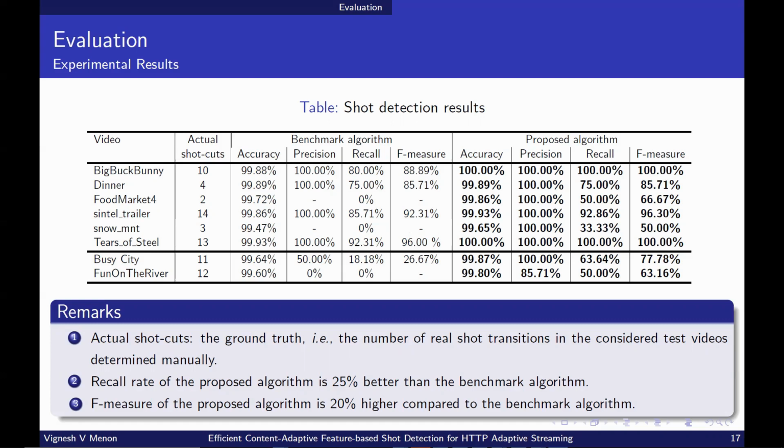Using the benchmark algorithm for the Fun on the River sequence, the recall and precision values are 0%, and the F-measure is not defined. This is because it had only false detections. We observe that our proposed algorithm has worked better in these scenarios.